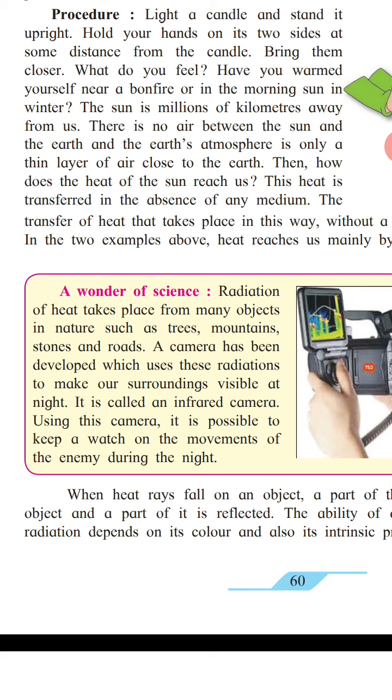The sun is millions of kilometers away from us. There is no air between the sun and the earth, and the earth's atmosphere is only a thin layer of air close to the earth. Then, how does the heat of the sun reach us? The heat is transferred in the absence of any medium. The transfer of heat that takes place in this way without a medium is called radiation.